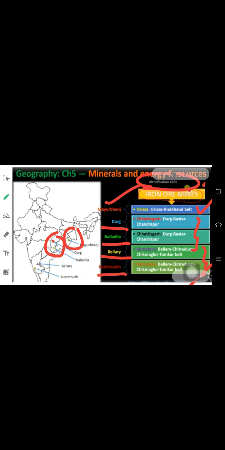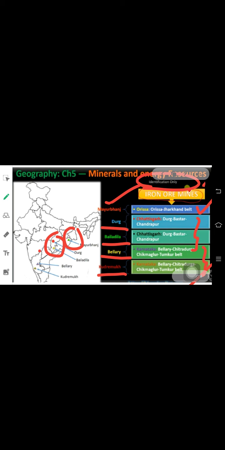Bellary is right at the border of Andhra Pradesh and Telangana, and it is in the north of Kudremukh. You can see Kudremukh is below, at the border of Kerala and Karnataka.